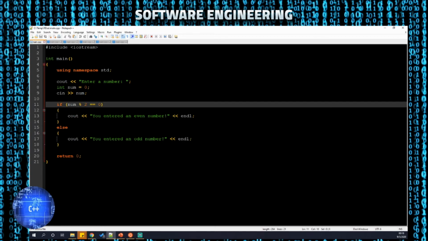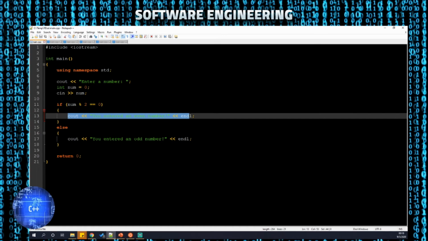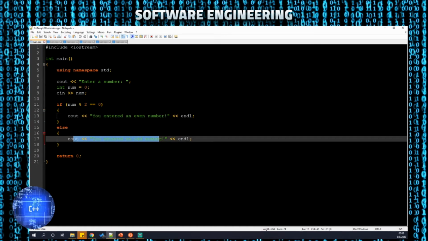So it works for anything that's divisible by 2. Note that here I'm using the modulo operator. We briefly covered that when we did the introduction, but this comes in handy, especially later when we get to more advanced mathematics that we can do with the language. This is an easy way to test if a number is even. If it's evenly divisible by 2, it'll return 0 as a remainder, so that would mean it's an even number. Otherwise, it's going to return 1, so you end up with an odd number.